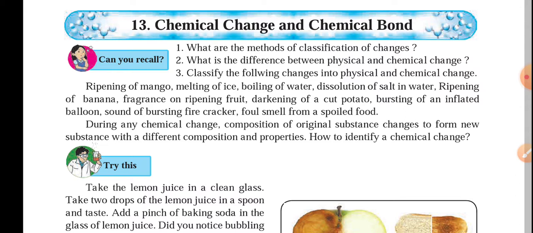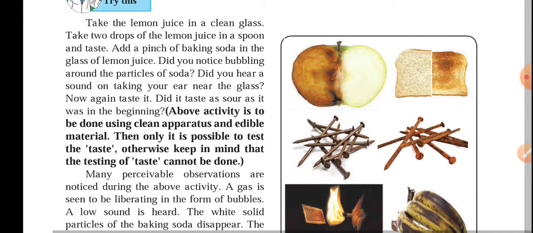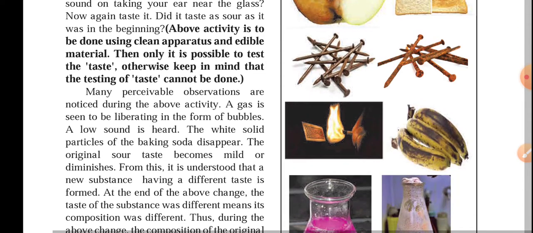So in this topic we are going to study about chemical change. What exactly is the meaning of a chemical change, I have explained with the example. Chemical changes are irreversible and they are permanent changes.